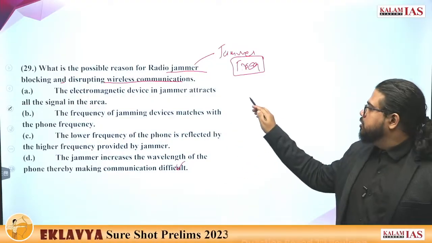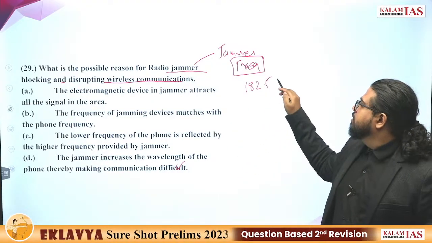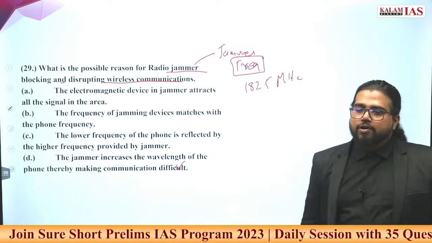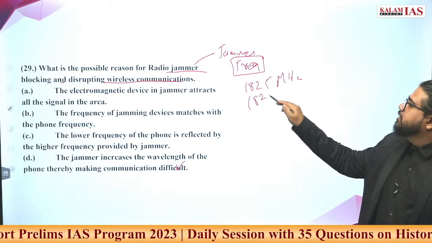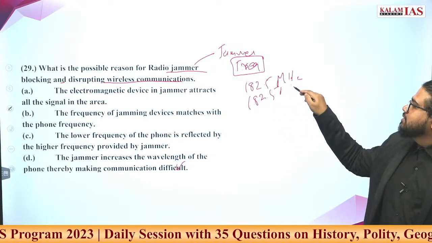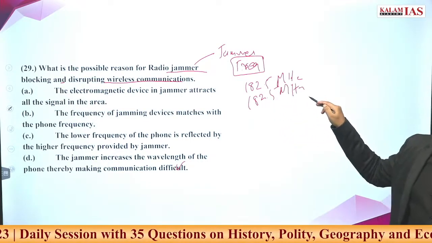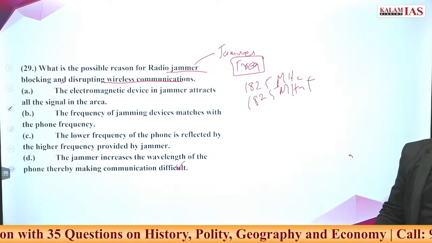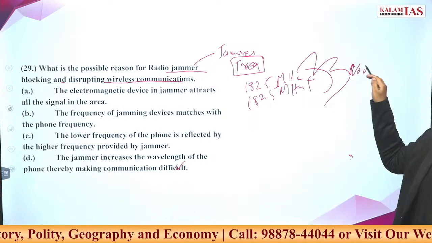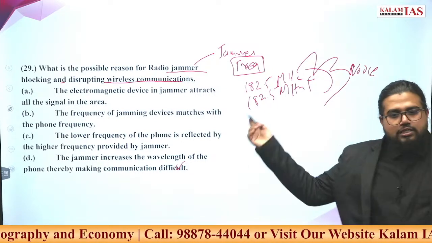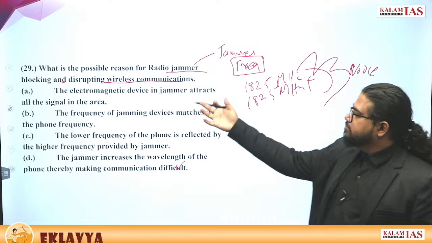The signal is sent to you at 182.5 megahertz. Now if you want to design a jammer, then you create another signal at exactly the same frequency, 182.5 megahertz. So these will interfere and the output will be noise. This is how jammers work. Basics you know, it becomes very easy.